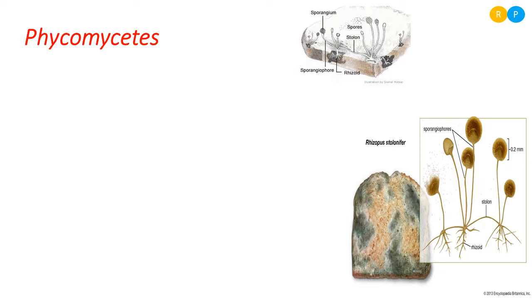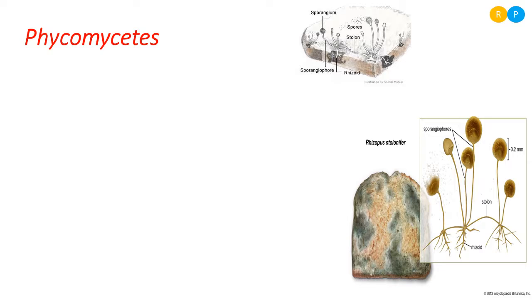That perpendicular hypha is the fruiting body. So one is the vegetative hypha and another one is the fruiting body, that is the reproductive hypha. You will study a little more in the next slide, but you have to understand here the 2 types of hyphae. Understood? Yes, let us move to the characteristic features of Phycomycetes.